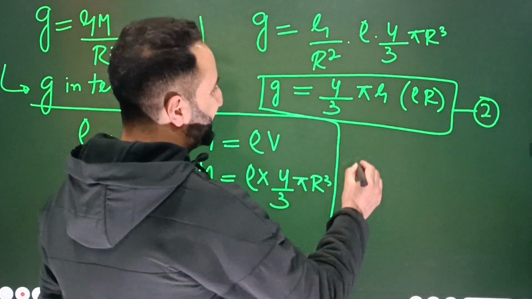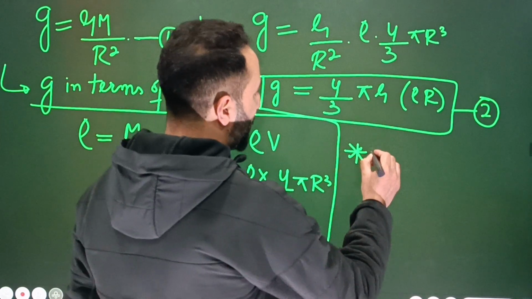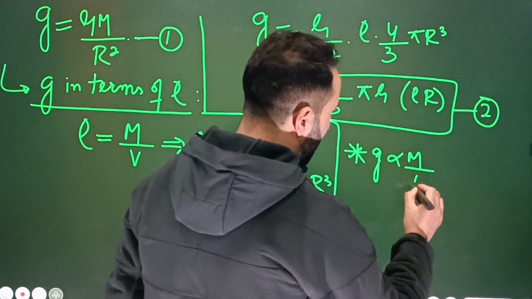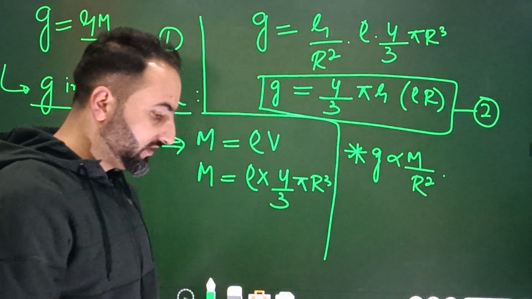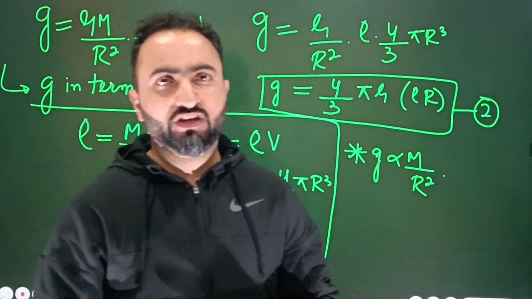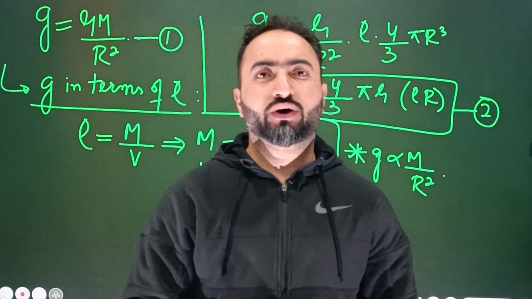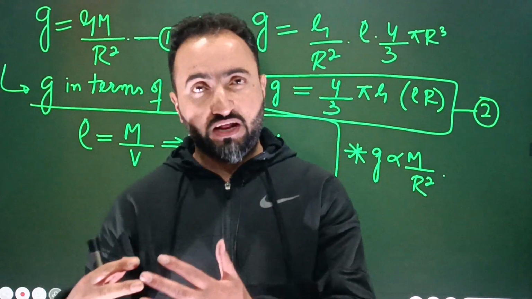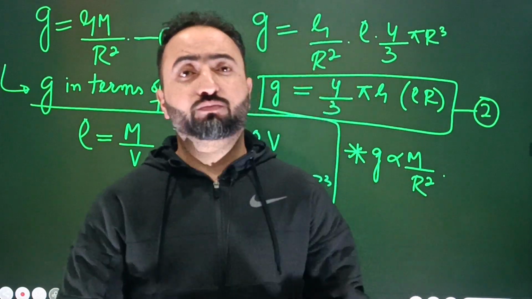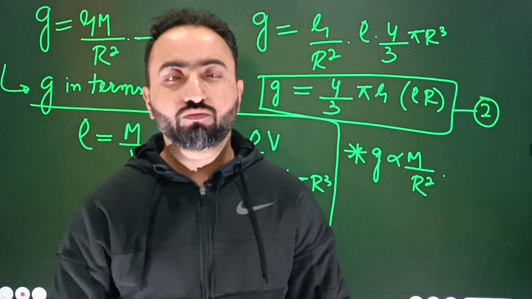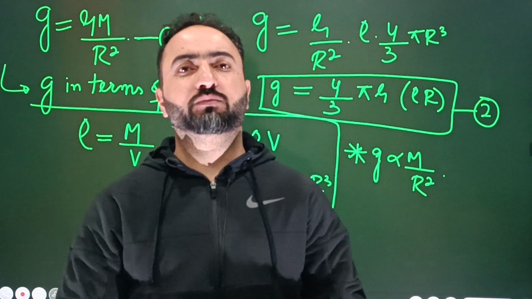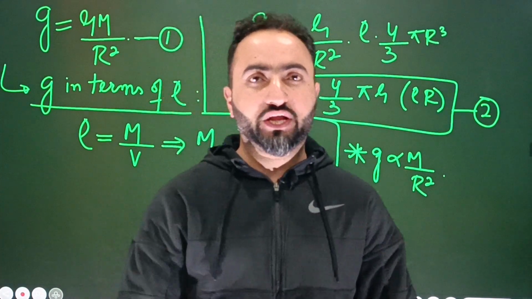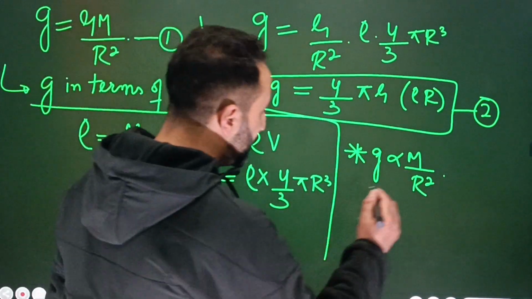Moreover, what's important here is the dependence of g on the different parameters. Number one, what I can write is this: g is proportional to M by r square. This is highly important, because continuously questions of this type are asked. For example, there are two planets, planet A and planet B. The mass of planet A is given, the mass of planet B is given, the radius of planet A is given, the radius of planet B is given. You are supposed to calculate the ratio of the acceleration due to gravity. Or the acceleration due to gravity of one planet is given, and comparing these parameters, you are supposed to calculate the acceleration due to gravity of another planet. We'll be doing questions on this.